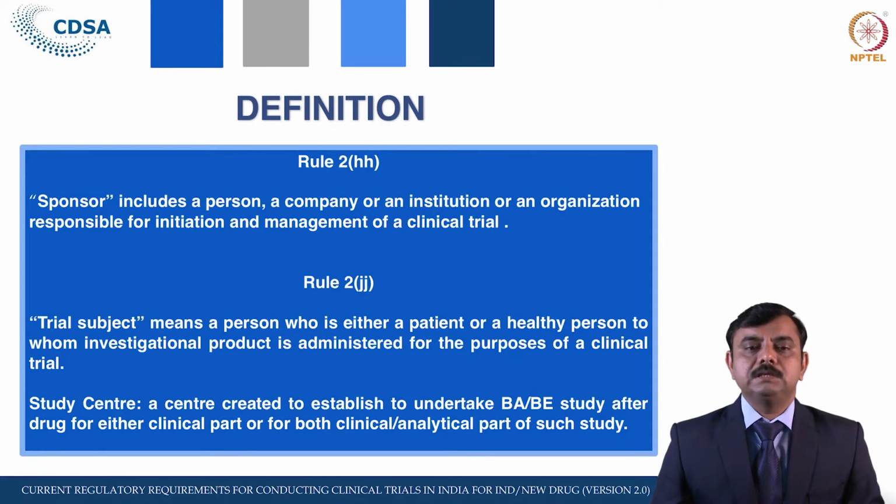The next is a trial subject, given in Rule 2JJ of the New Drug and Clinical Trial rules. It means a person who is either a patient or a healthy person.